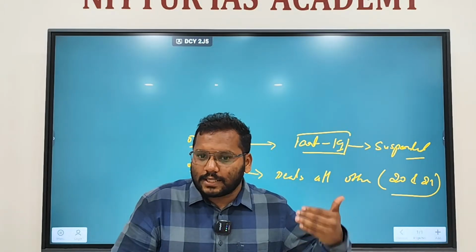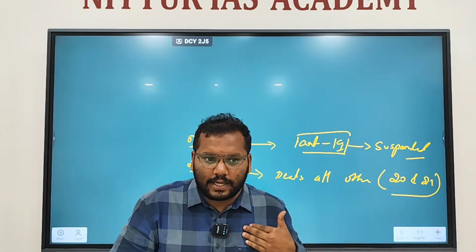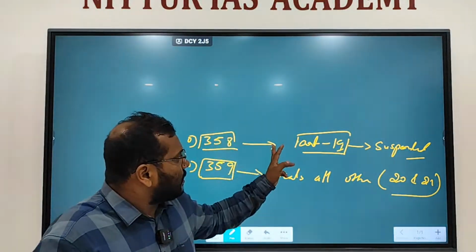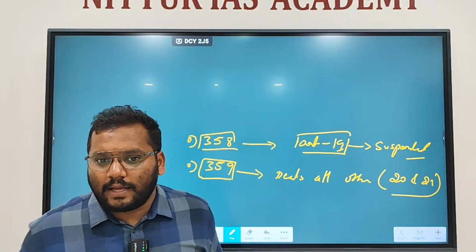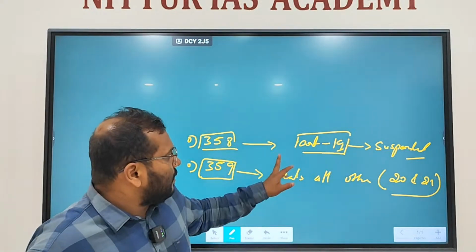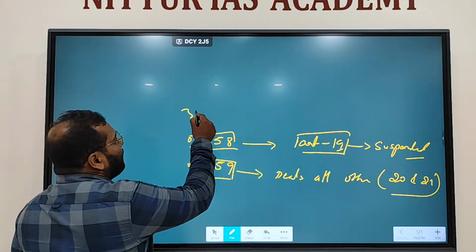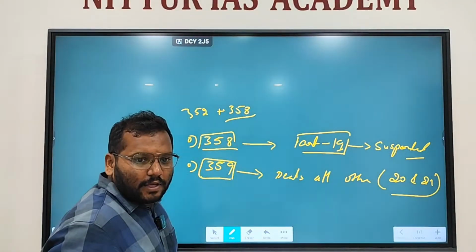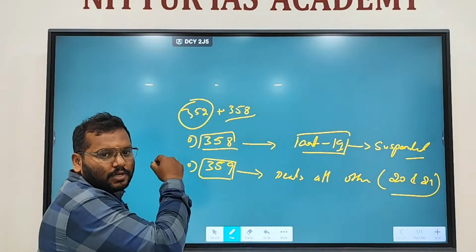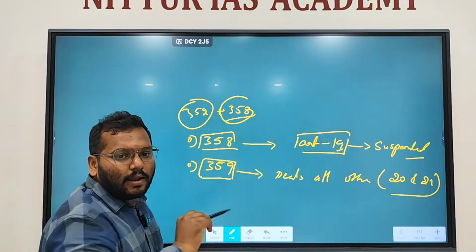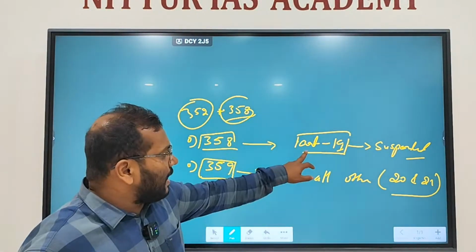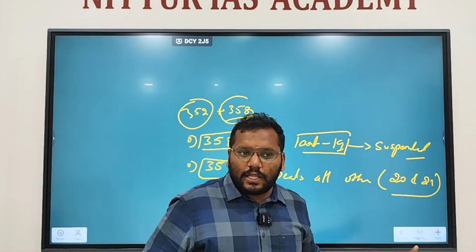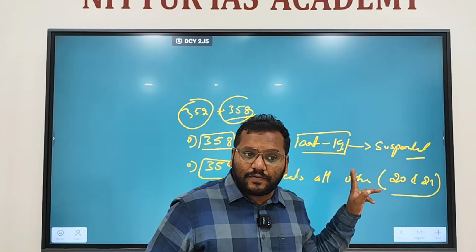The moment Article 352, that is national emergency, is imposed in the country, Article 358 will be automatically applicable. Means 352 and 358 are together. The moment 352 is imposed, 358 is applicable automatically. Your Article 19 is suspended.